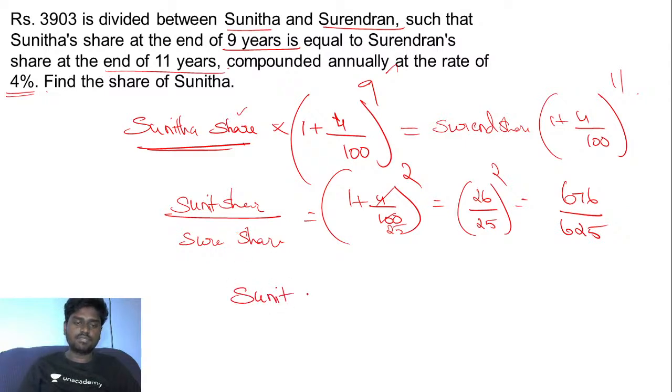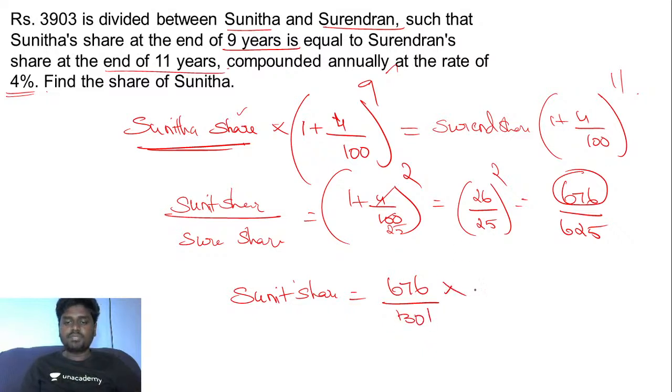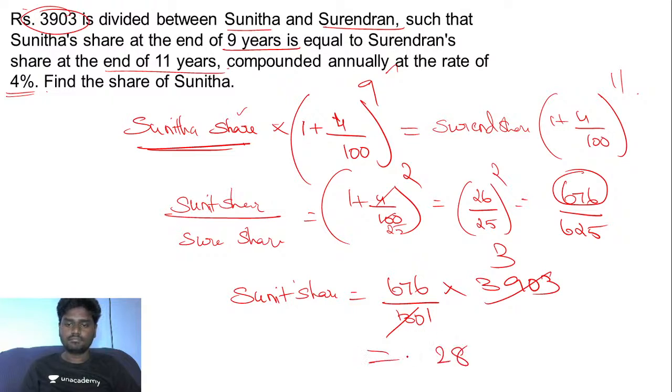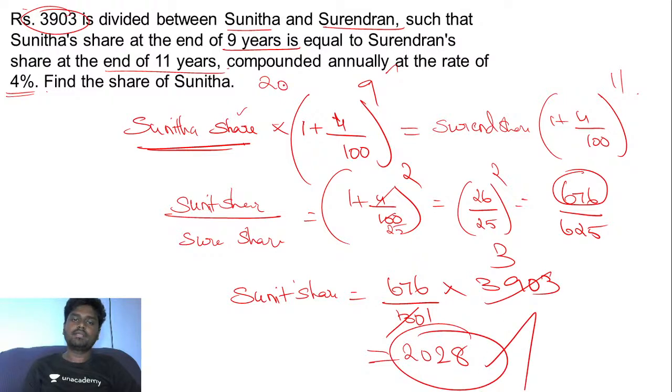Share of Sunita is equal to this ratio of Sunita, that is 676, divided by the total ratio, it is 1,301, into the amount which is being shared by both, that is 3,903. This goes exactly 3 times, and the share, if you see, is going to be 2,028. So 2,028 is actually the share of Sunita.